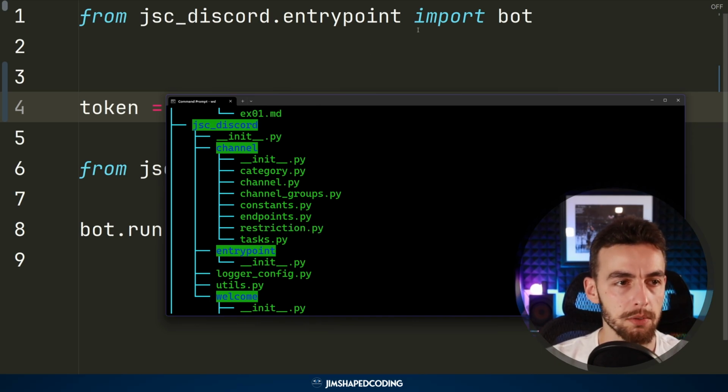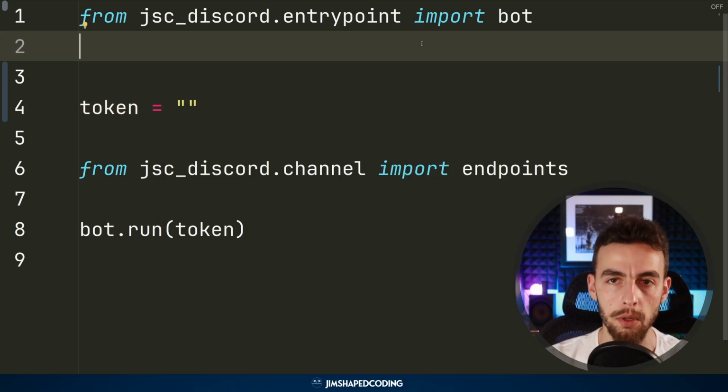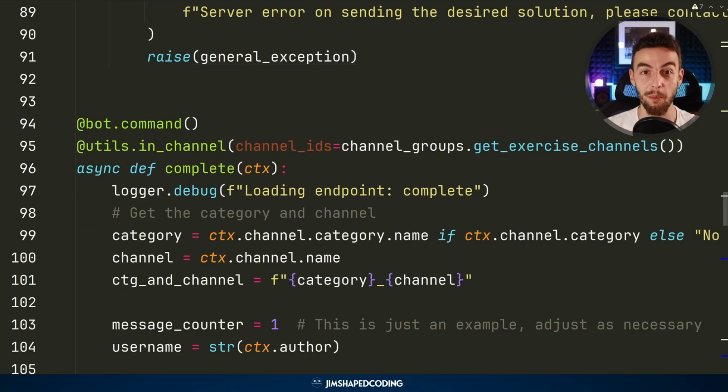To be honest, the most interesting part is in the endpoints file. So we will zoom out a bit to not block the code with the circle mask of my face. Let's take a look at one of the supported actions here, which is the complete command that I showed earlier on. One of the interesting things in this command is that it is not available in all the channels.